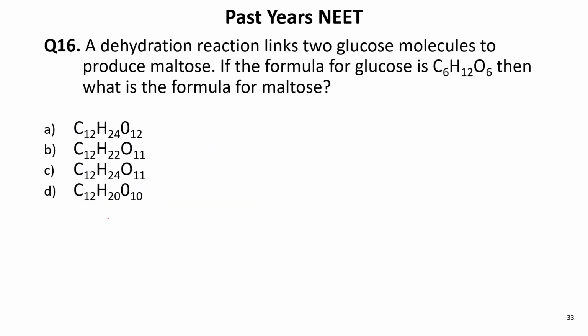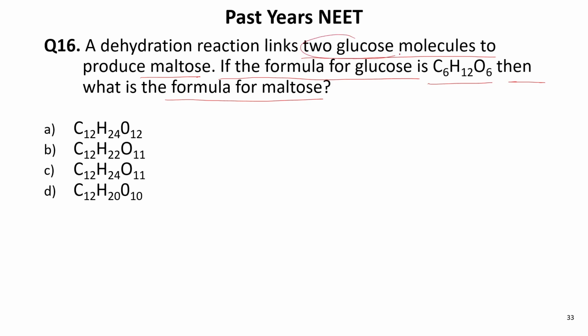Next question. A dehydration reaction links two glucose molecules to produce maltose. If the formula of glucose is C6H12O6, then what will be the formula of maltose?